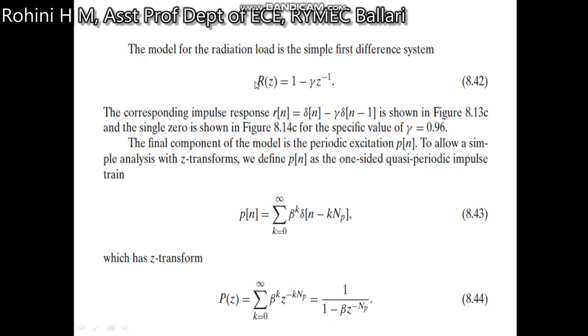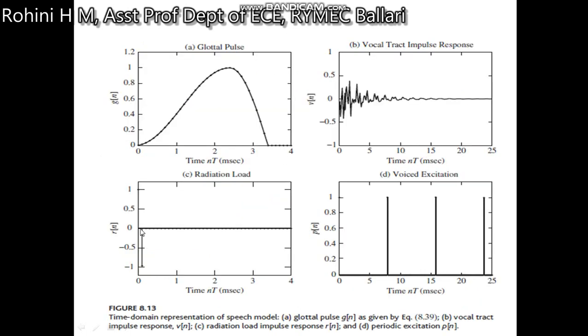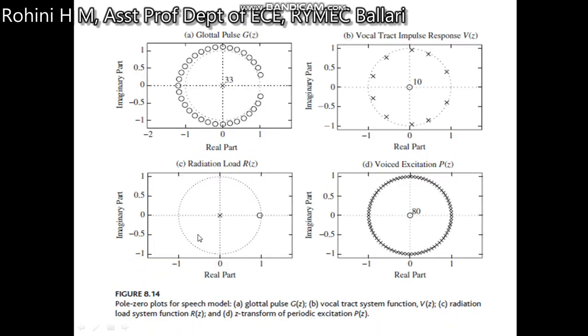So the radiation model, as we know, the model of the radiation load is simple. That is a first difference. R of z is written as 1 minus eta times z to the power of minus 1. The corresponding impulse response r of n is written as delta of n minus eta times delta of n minus 1, which is shown in the third diagram. So that is the radiation.